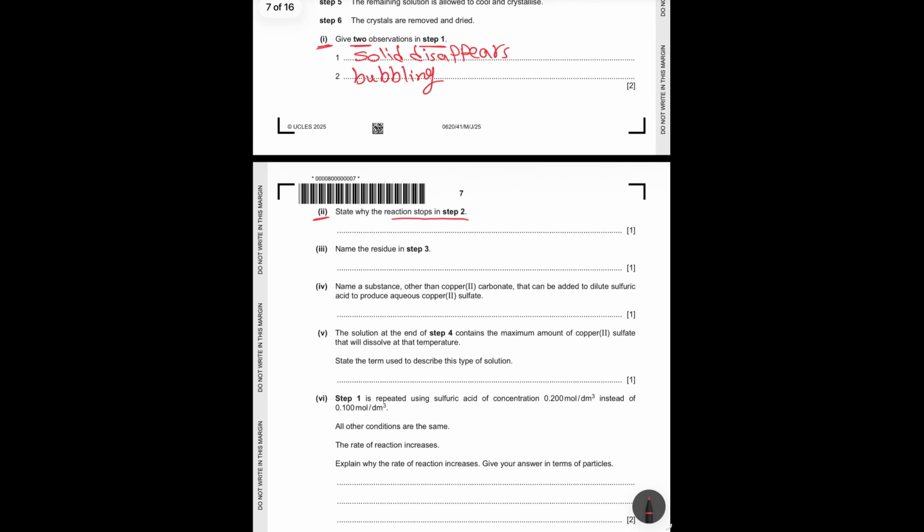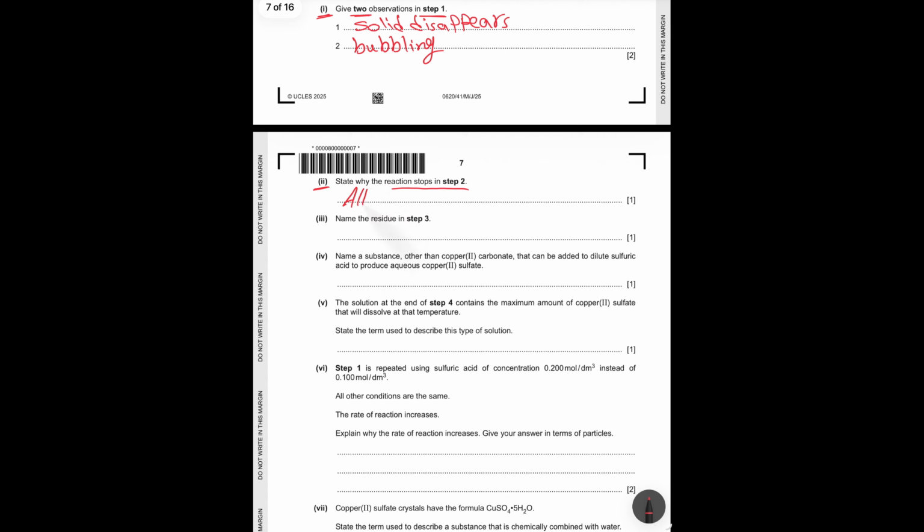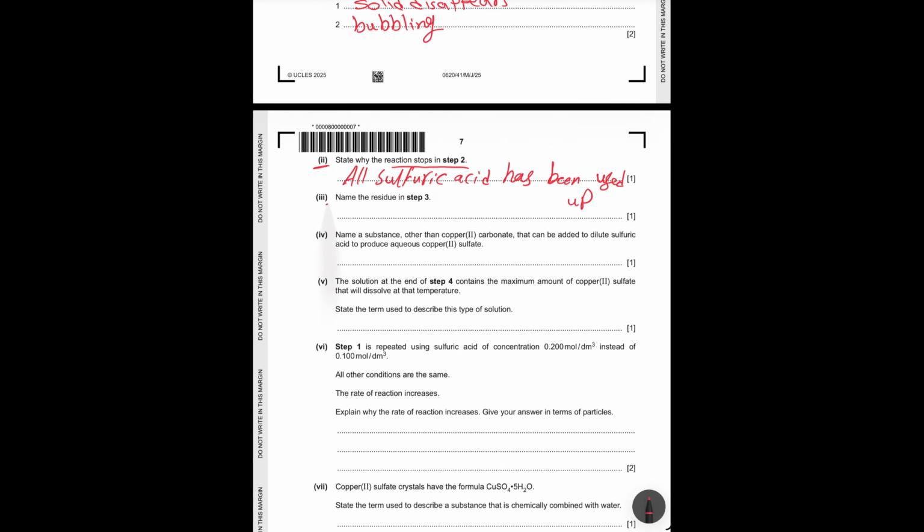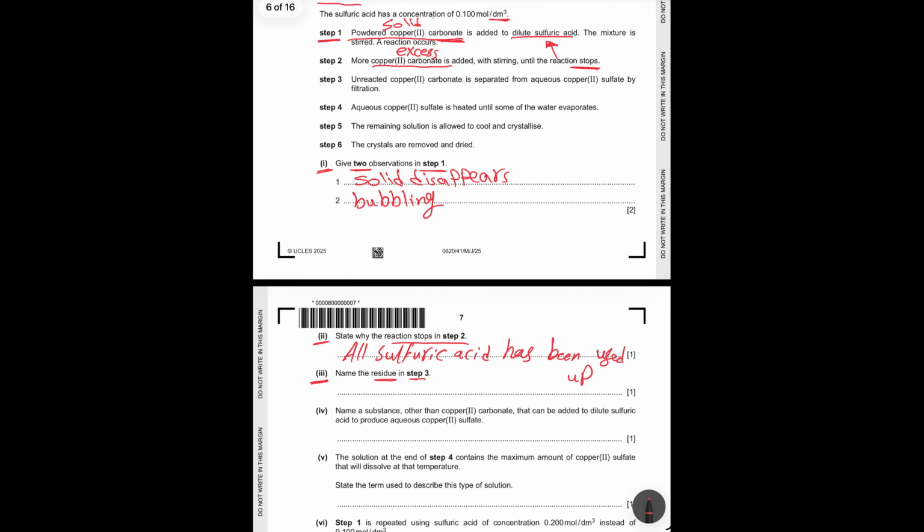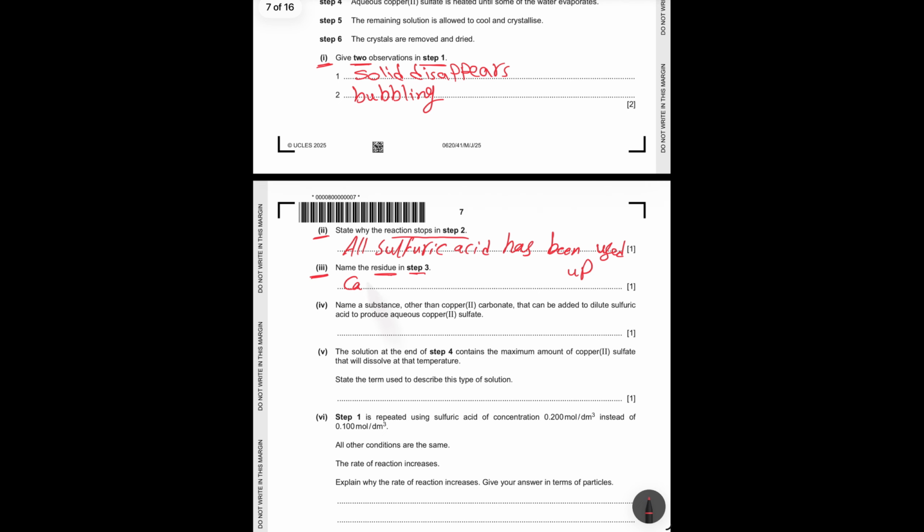So the answer will be all sulfuric acid has been used up. Number 3, name the residue in step number 3. Here, in step number 3, we remove the unreacted copper carbonate by filtration. So the answer here is copper carbonate.